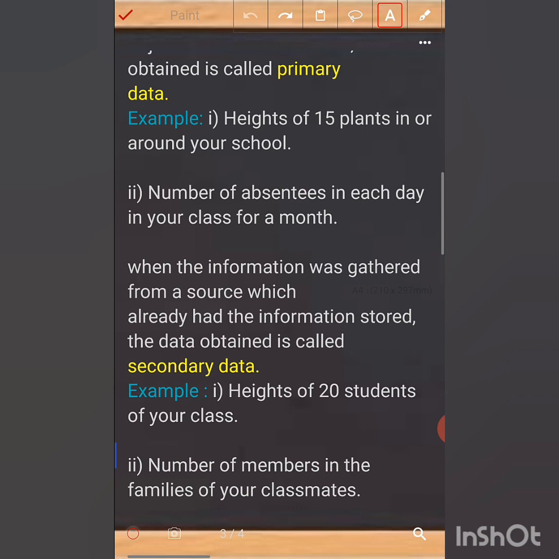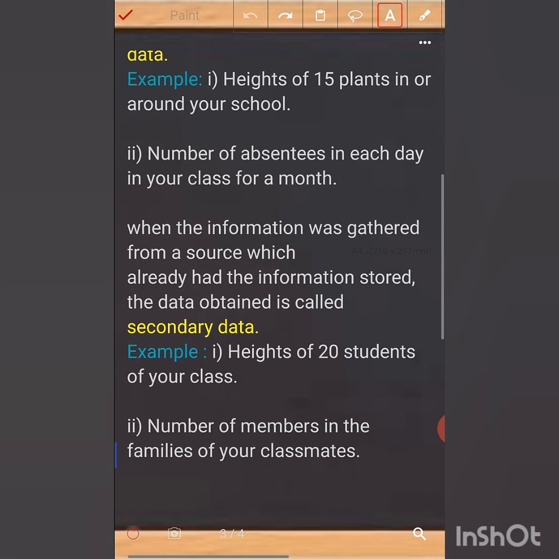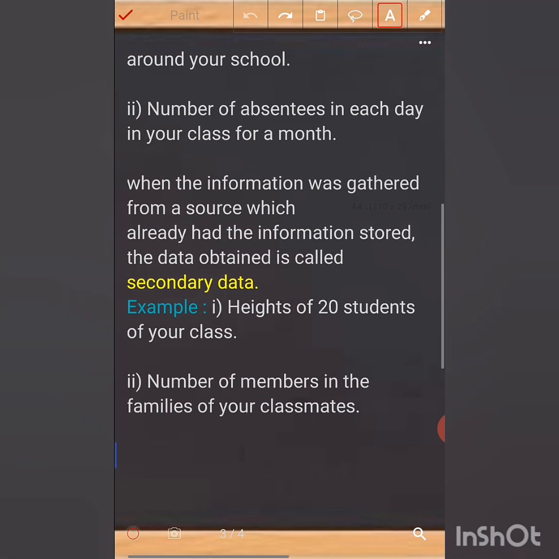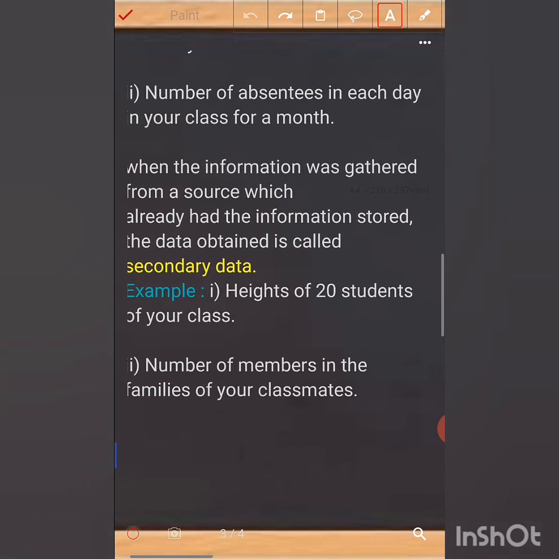Now see the second example: number of absentees each day in your class for a month. If I ask you to write the data of absentees for each day for a month, you can observe throughout the month and maintain a record yourself, without taking the help of any other person. That kind of data is called primary data.